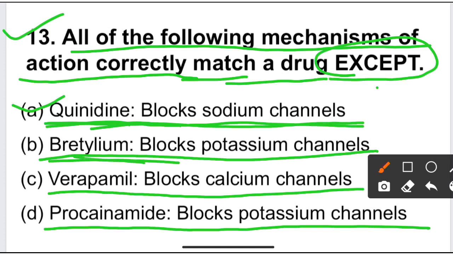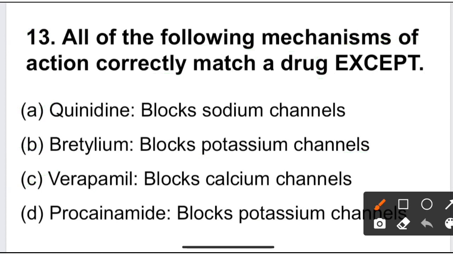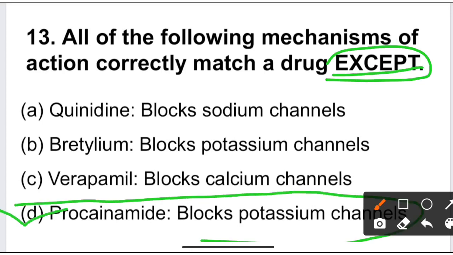Bretylium is a class 3 drug, so it also blocks potassium channel, which is also correct. Option C is verapamil, a calcium channel blocker and class 4 drug, also correct. But procainamide is a class 1 drug, it blocks sodium channel but not potassium, so it is wrongly matched. So the correct answer for the question is option D.